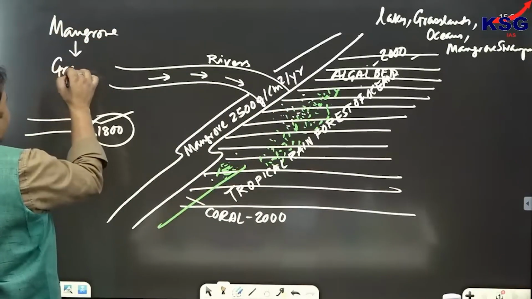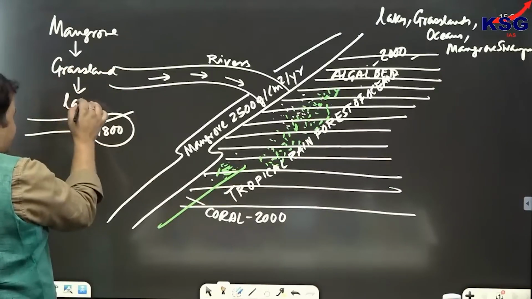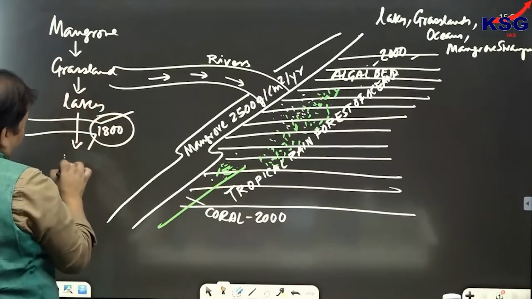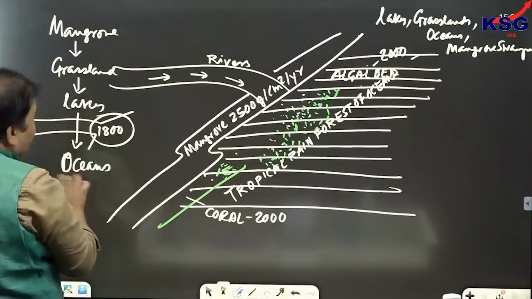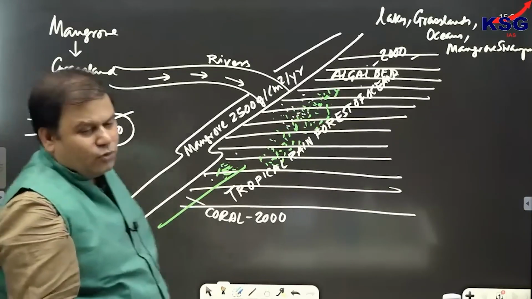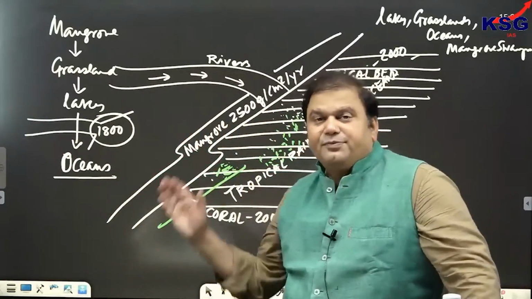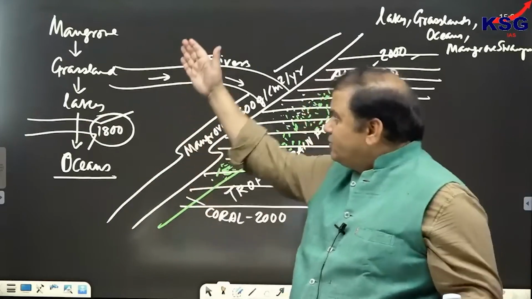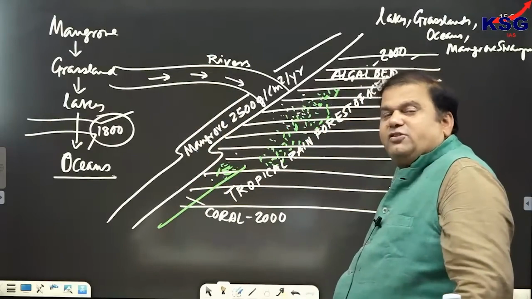Look at the surface area which is responsible for performing photosynthesis. Then by lakes, and then by oceans, because it is not mentioned which part of the ocean. So this would be the order. Clear? Fine. This is how the ecological productivity can be arranged.